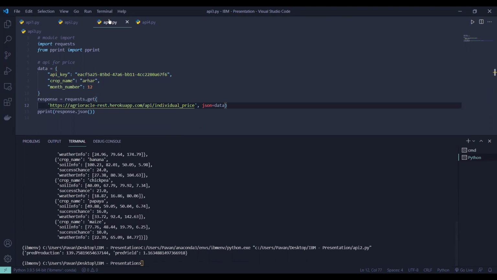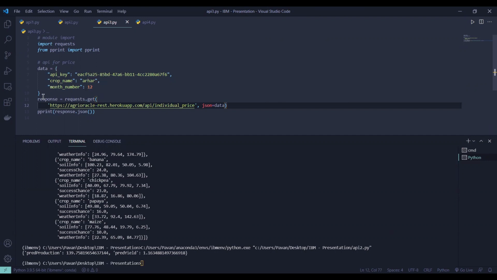The third API is for price. And for that, we required API key, crop name, and month number. The month number can go up to 12. And we are letting you forecast till 12 months. So if you want the forecast for, let's say, 3 months, then you can enter 3 in place of 12.